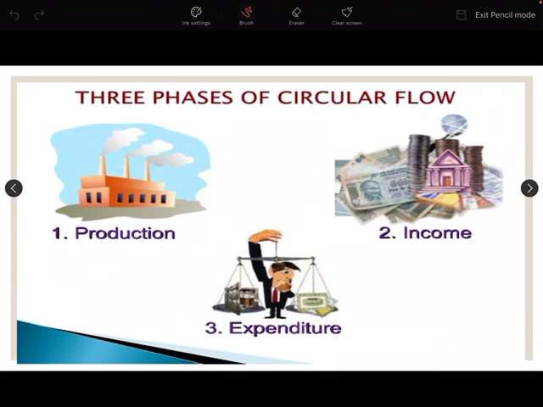In the first video I told you about stock and flow, but in this video I will explain the three phases of circular flow. You all know what circular flow is. Circular, as is clear from the word, means which moves in a circle. If you give to this, this will give to this, and this will give to this. This is a vicious circle: production, consumption, and expenditure. We will talk about these three phases of circular flow in this video.